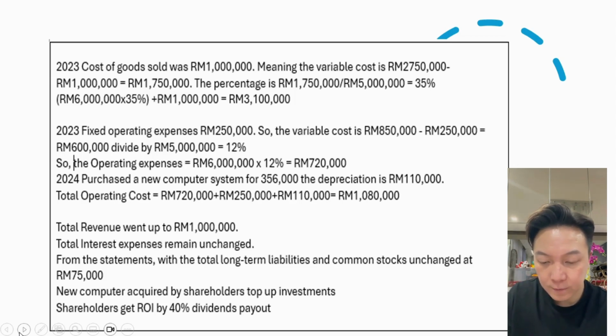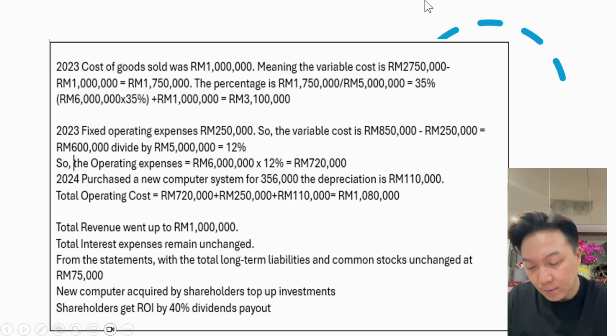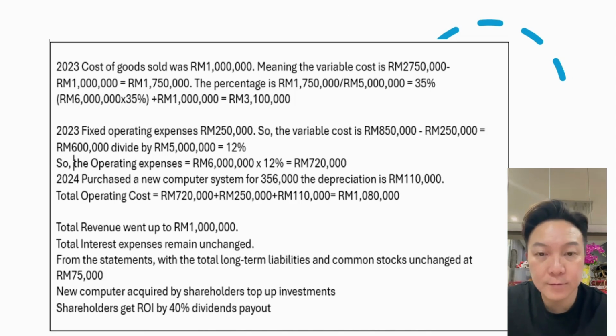So from these statements, we can see that with the interest expenses unchanged and the long-term liabilities and common stock unchanged, it means they didn't get the funding from the bank or the common stocks. So the new computer acquired should be by shareholders' top-up investment. That's why they get an ROI of 40% dividend payout. Thank you.